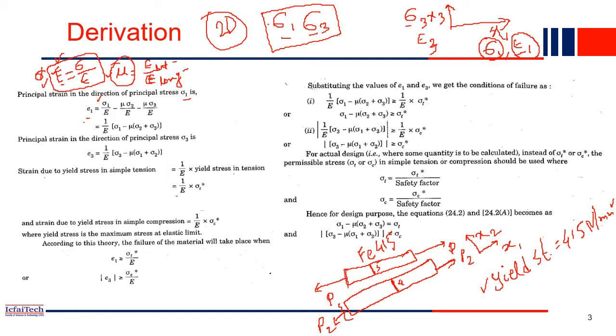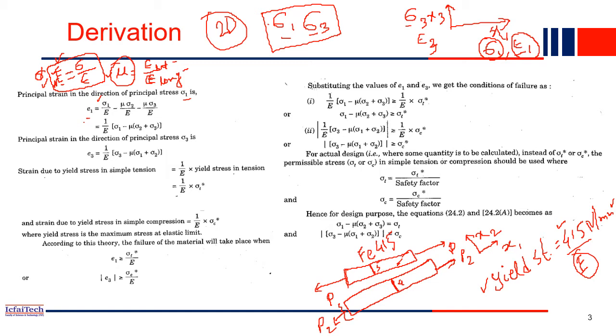So when the stress crosses this value, 415 in this case, then the material will fail. So yield stress is 415. Then what will be the yield strain? Yield strain will be the stress divided by the modulus of elasticity, right? So this is the equation we used.